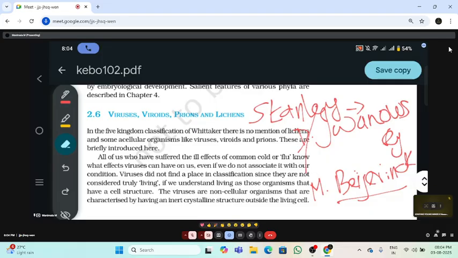Stanley discovered the crystalline form of TMV, its structure and nature. And Ivanovsky gave the characteristic that viruses are filterable, and Beijerinck called the virus a contagium vivum fluidum. Contagium means it can live in the host body and multiply. That is the meaning of contagium vivum fluidum.